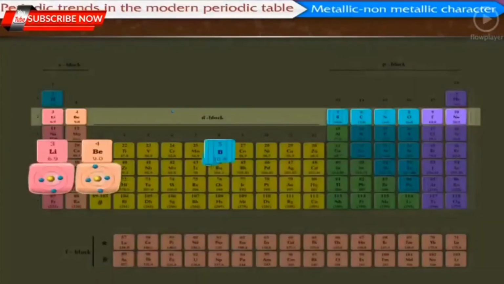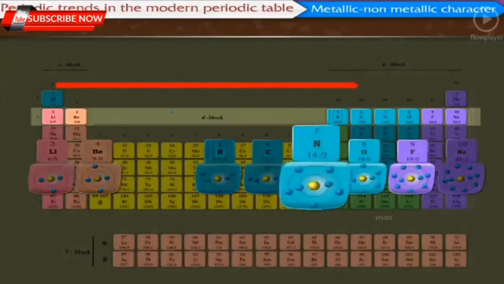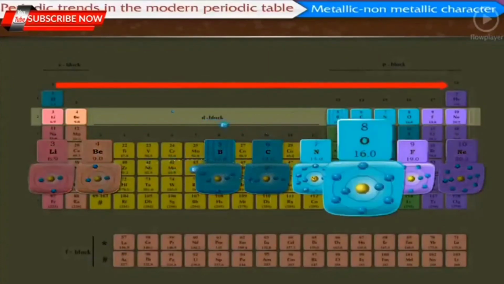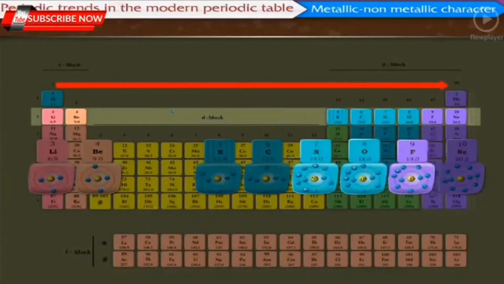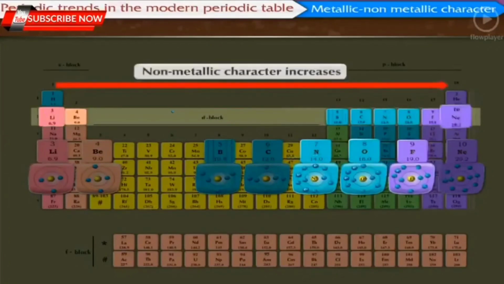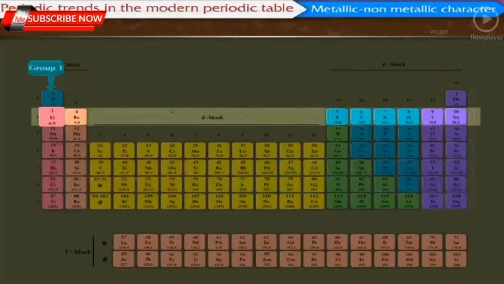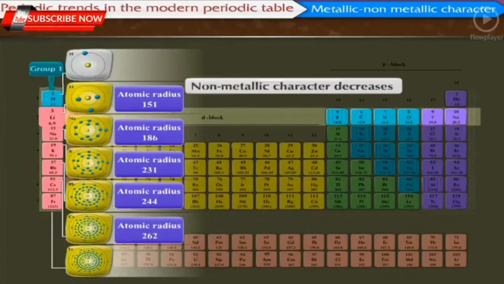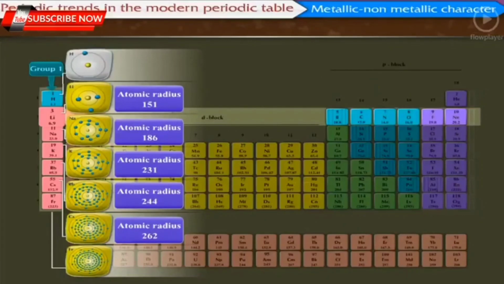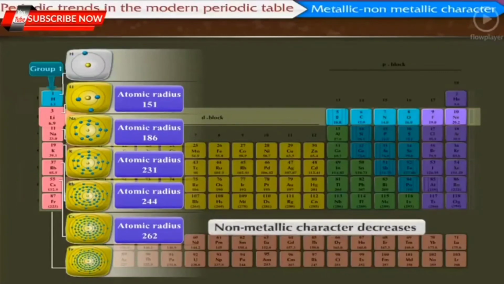In a period, as we move from left to right, due to increase in electronegativity of elements, the ability of the atom to become an anion by accepting outside electrons goes on increasing. While going from left to right in any period, the non-metallic character of elements increases. Similarly, while going down in a group, there is an increase in the atomic size and the valence electrons can be easily removed. As a result, the non-metallic character decreases. Thus, it can be said that while going downwards in any group, the non-metallic character of the element decreases.